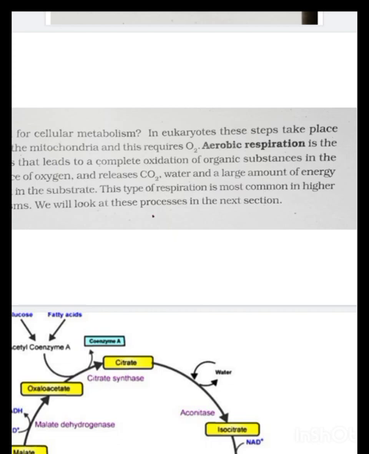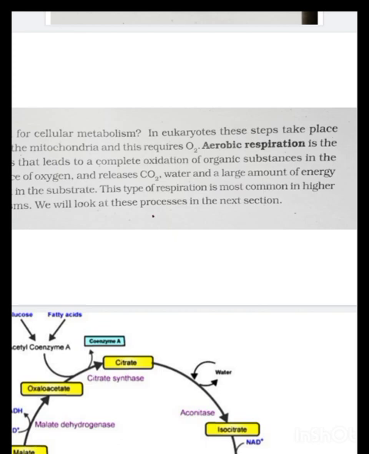Now, alpha ketoglutarate is further converted into succinyl coenzyme A. In this step also, NAD+ gets converted into NADH. Here, coenzyme A also plays an important role with the release of CO2, and the enzyme here is alpha ketoglutarate dehydrogenase.